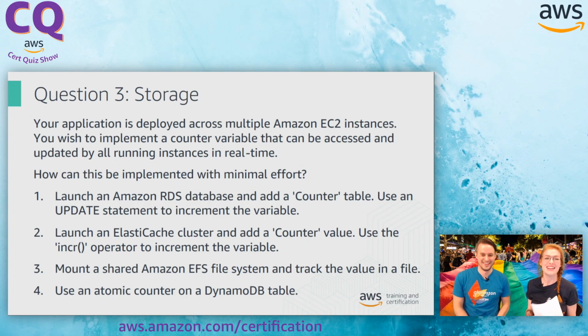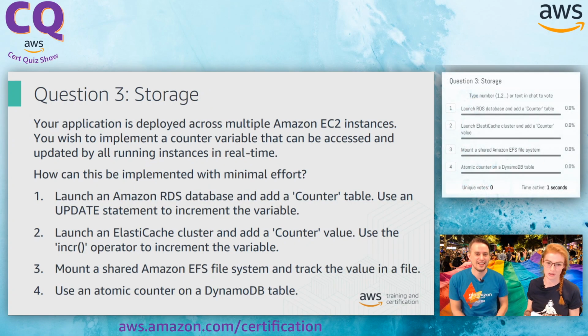Awesome. Let's do it. Question number 3, moving on to storage. Okay. Here we are. This looks right up your alley, Josh. Your application is deployed across multiple Amazon EC2 instances. You wish to implement a counter variable that can be accessed and updated by all running instances in real time. How can this be implemented with minimal effort?